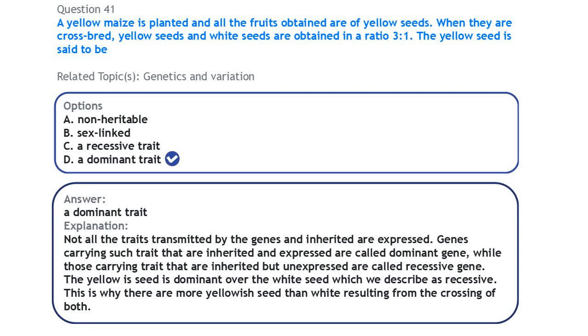But since the first set of plants, all of them were yellow, what that means is that the gene for that yellowish color is a dominant gene. That trait is a dominant trait.